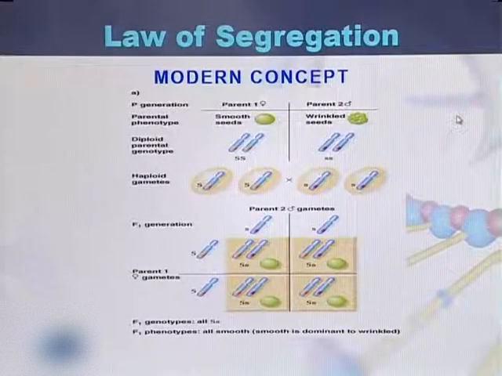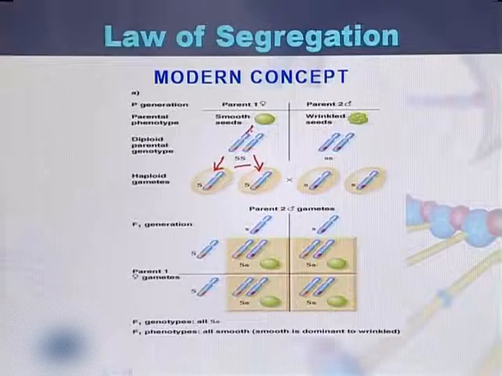If we see the modern concept based on the law of segregation, here we can see that the smooth seeds have two alleles, capital S and capital S. During gametogenesis both the alleles will separate from each other in parent 1, and the same will happen in parent 2, where the seeds are wrinkled in shape and their gametes will separate from each other as small s and small s.